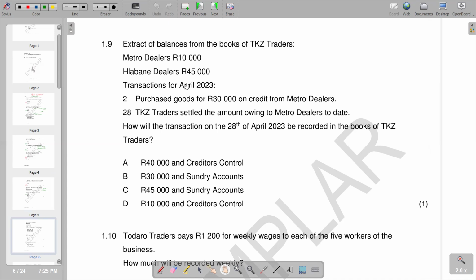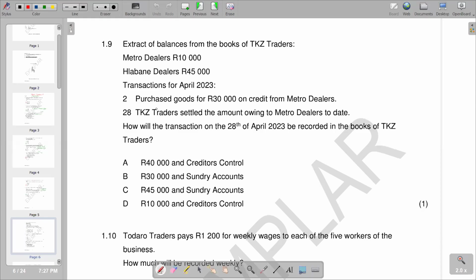Then the transaction for April 2023, purchased the goods for 10,000 on credit from Metro dealers. Then TKZ settled the amount owing to Metro dealers to date. So we go back to the figure that we are having for Metro dealers and try to see we have got 10,000 that we have there.